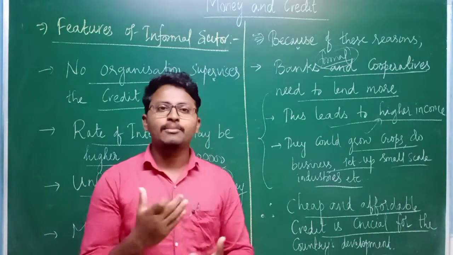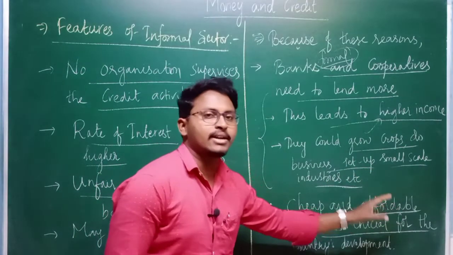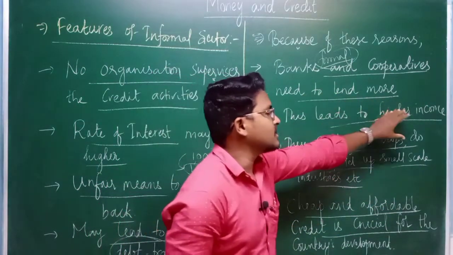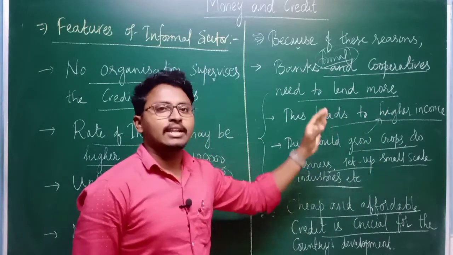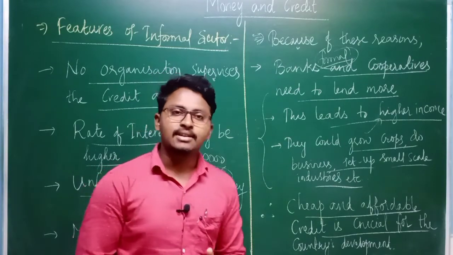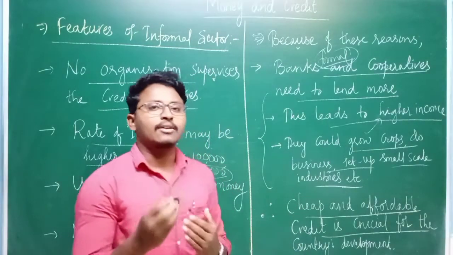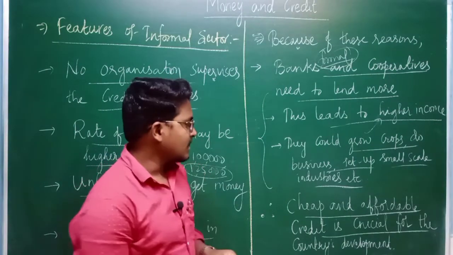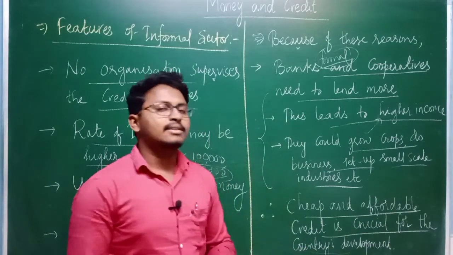Why? Suppose we are providing cheap and affordable credit, what happens? The income increases. If the income is there, he can do different things with that income, and automatically he or she can settle in their lives. Because of that, the experts are saying that cheap and affordable credit is crucial for the country's development.